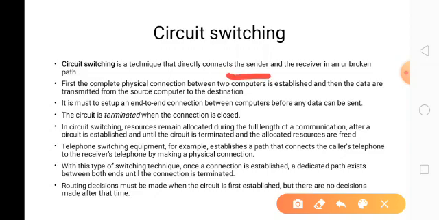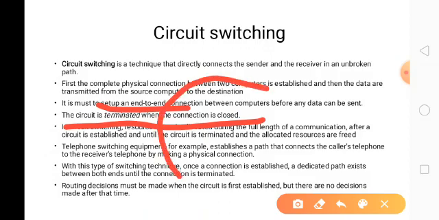See, sender to receiver is an unbroken path. Once the connection is established, it cannot be broken. Then the physical connection is established. Then the data is transmitted from the source computer to the end computer, an end to end connection, one to one, that is, from one end to another end the connection is established. The circuit is terminated when the connection is closed. So when the connection is closed, automatically the circuit is terminated.